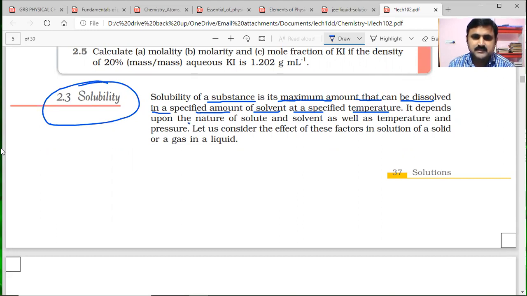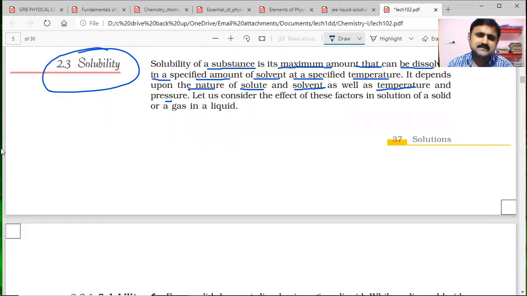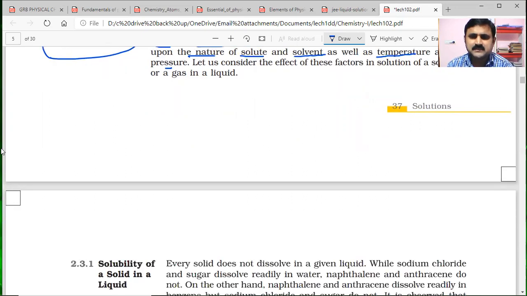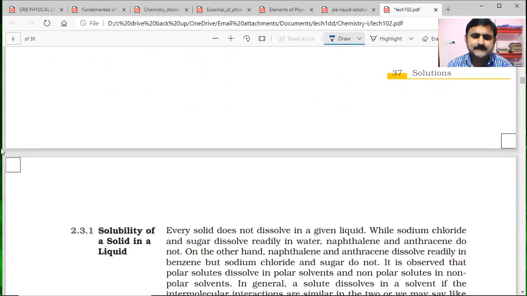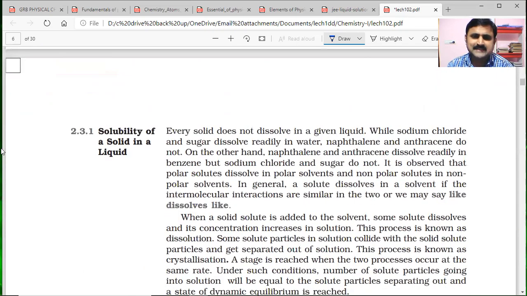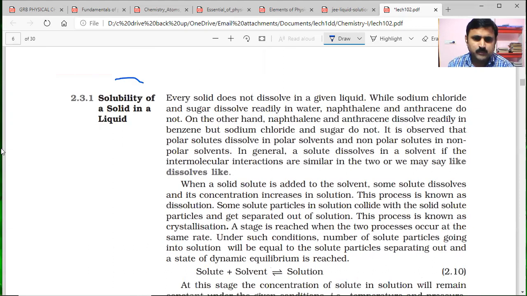We discussed the factors that the solubility of a substance depends on, that is, the nature of solute and nature of solvent, as well as the temperature and pressure. These are the main factors, and we discussed them in the last session. Once again, we are checking with the NCERT. Now, the point is solubility of a solid in a liquid. We have discussed a gas in a liquid. Again, we will come back to all discussions. As per the NCERT, we are looking now.